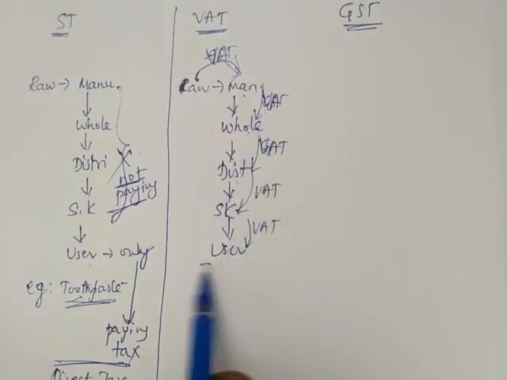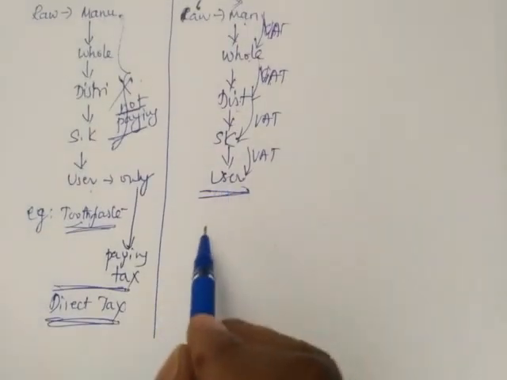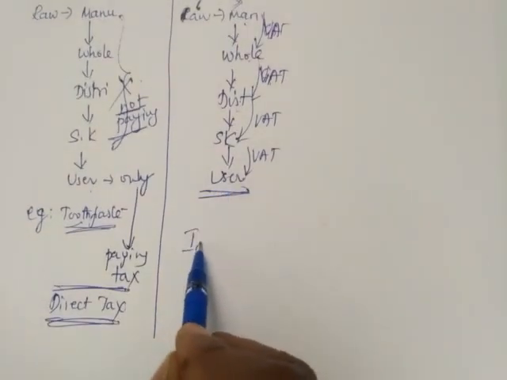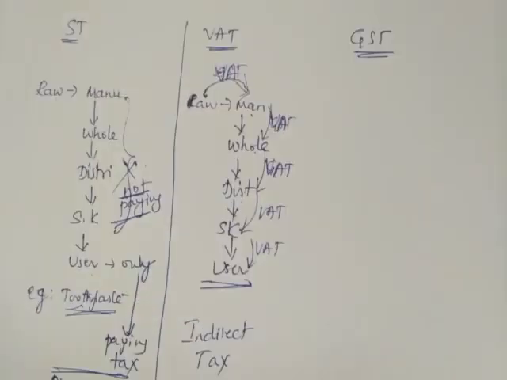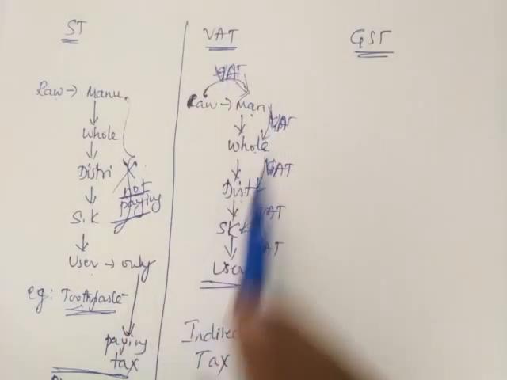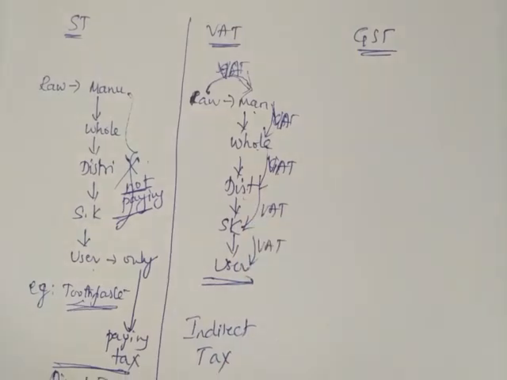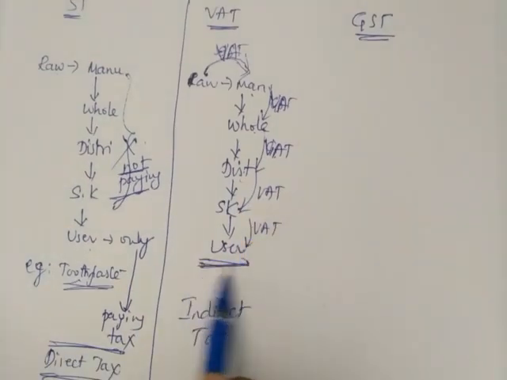So by this, the system is called indirect tax system. Indirect tax system. It's not only the user who is paying, all are paying. All are paying tax. In what form are they paying tax?